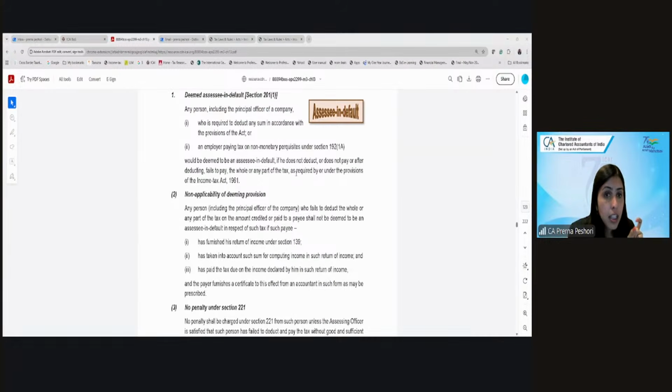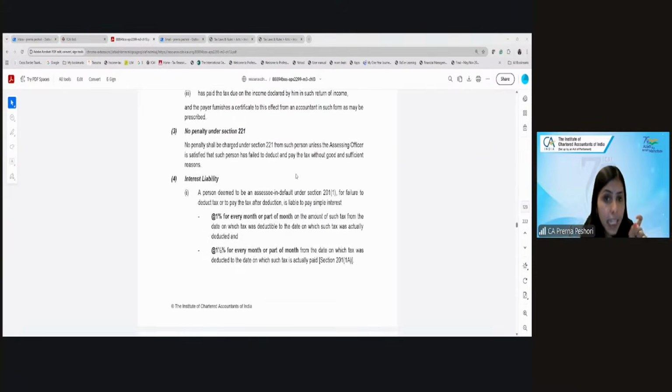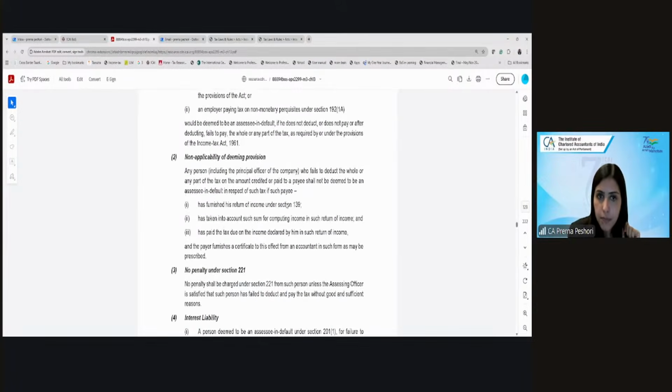And he would be liable to pay interest, which is 1% for every month or part of the month on the tax which is not deducted, from the date when it was deductible to the date on which it was actually deducted, and 1.5% for every month or part of the month for non-payment. So from the date on which tax was deducted to the date on which it was actually paid. Are we clear?